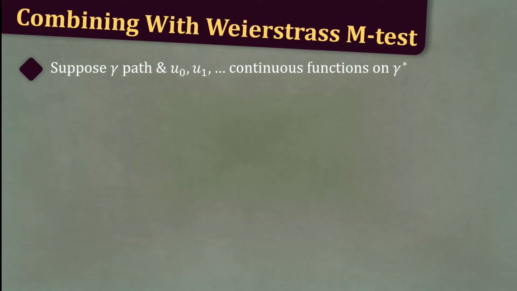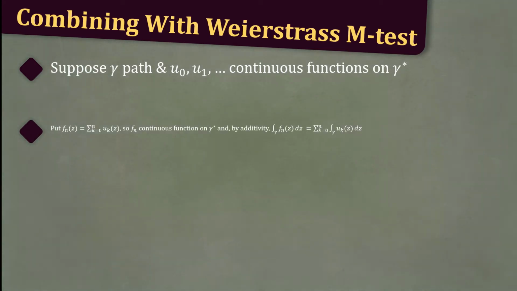Now let's combine this with the Weierstrass M test. Suppose that gamma is a path and that u0, u1, etc. are continuous functions on gamma star. Put f sub n of z equal to the sum from k equals 0 to n of u sub k of z, so that f sub n is a continuous function on gamma star, and by additivity the integral over gamma of f sub n of z dz is equal to the sum from k equals 0 to n of the integral over gamma of u sub k of z dz.